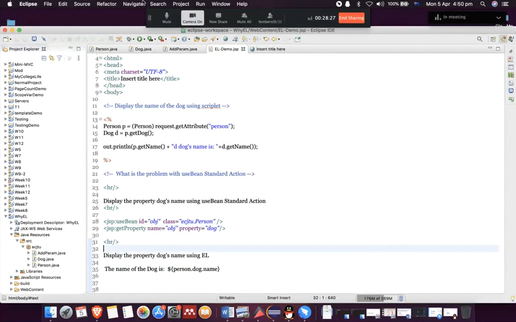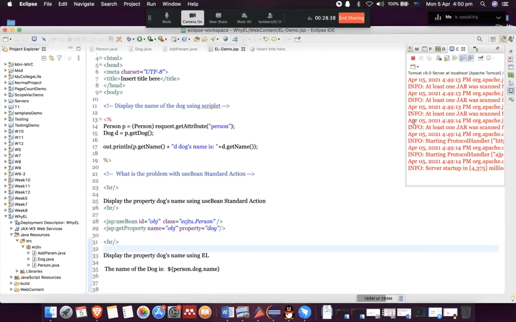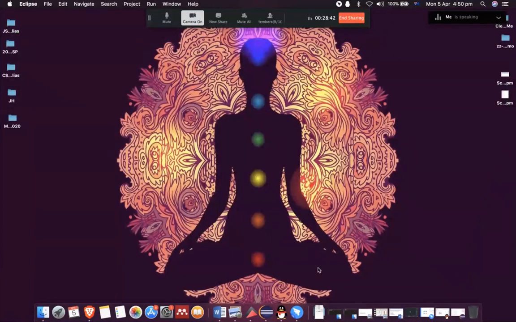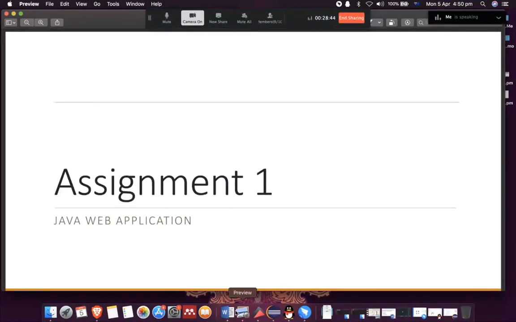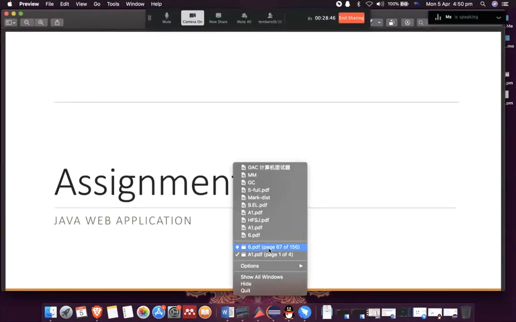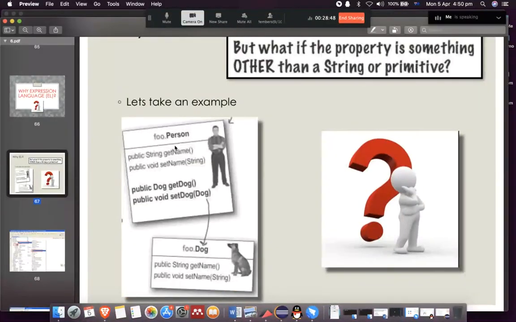So I hope that you got an idea of the problem with useBean when it comes to situations like this. And so I'm going to stop this server. If you have any questions about this, do let me know. I'm going to go back to our slides.